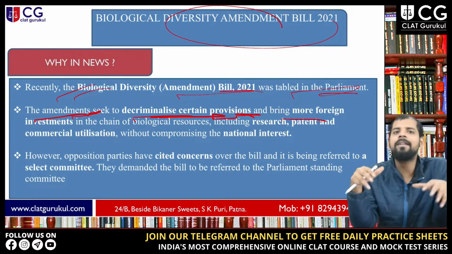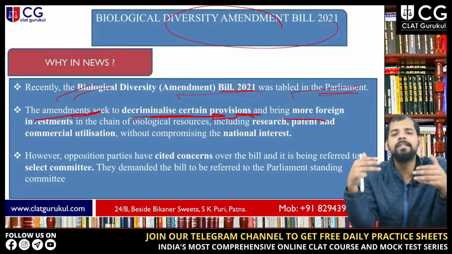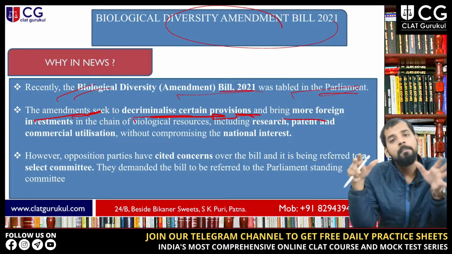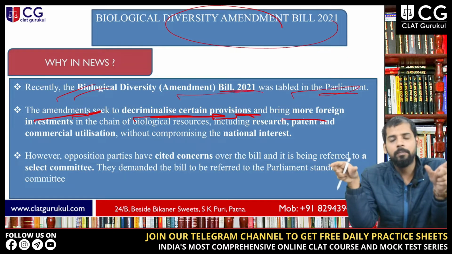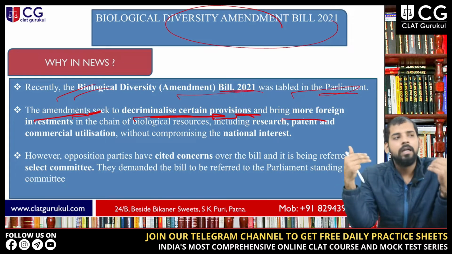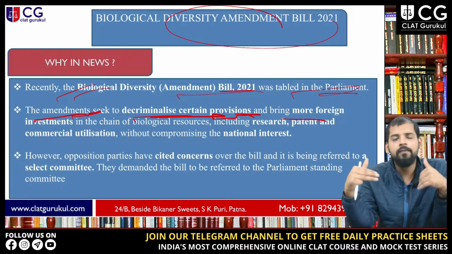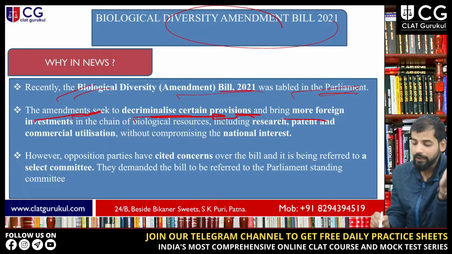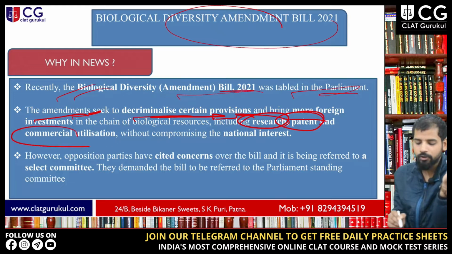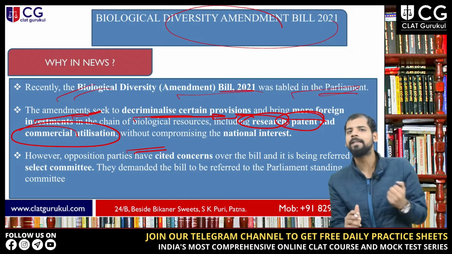Just understand that this bill especially focuses on how the amendment will bring more foreign investment into biological resources, including research, patent and commercial utilization, without compromising the national interest.